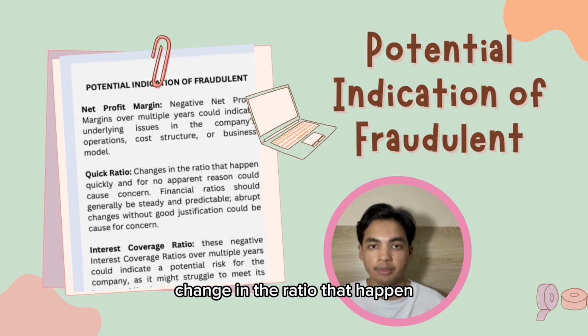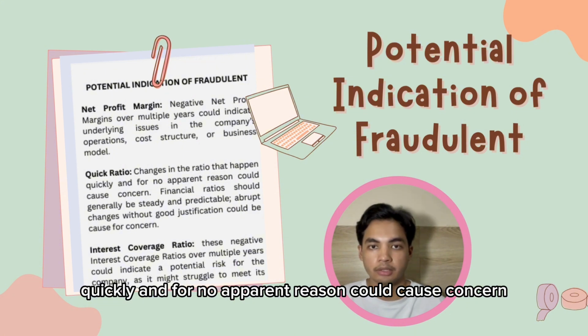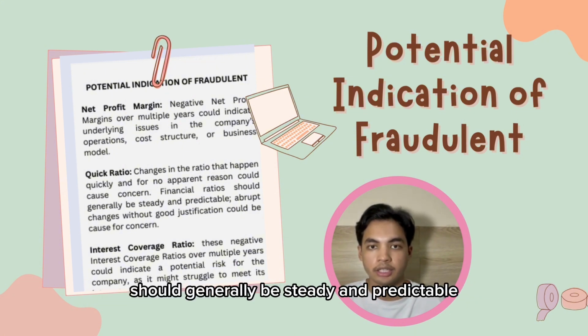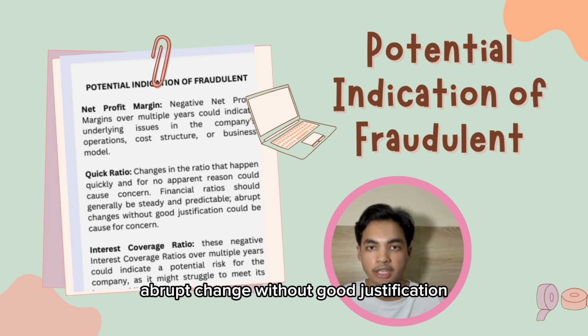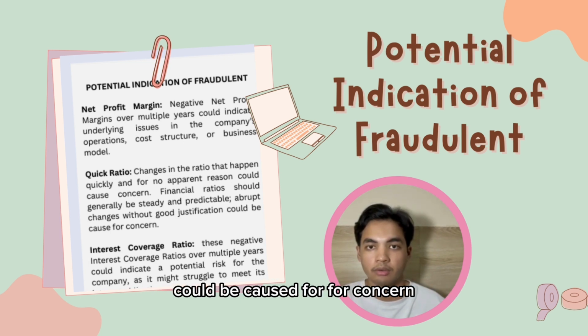Changes in the ratio that happen quickly and for no apparent reason could cause concern. Financial ratios should generally be steady and predictable. Abrupt change without good justification could be cause for concern.